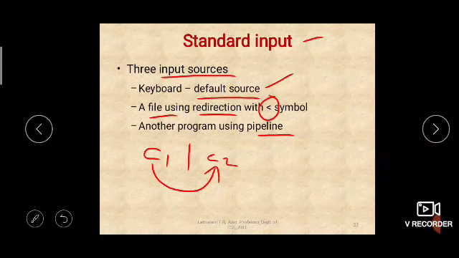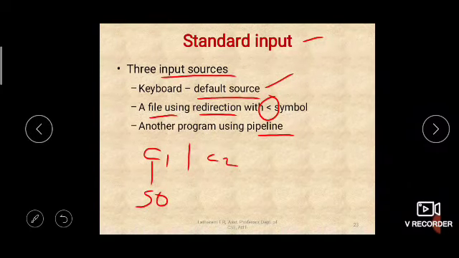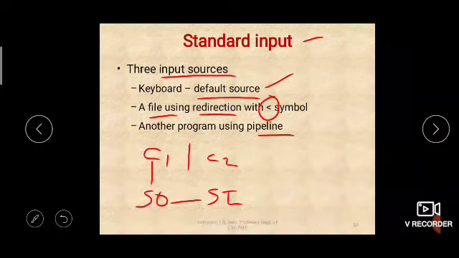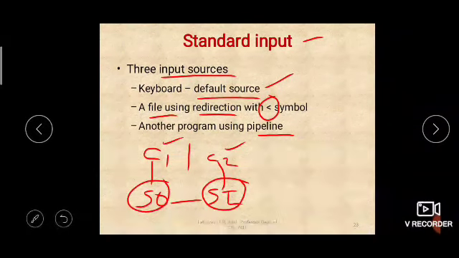But how will this transfer happen? Actually, first the output of command 1 will be stored in the standard output. As you know, any command's output will be available on the standard output, and then it is transferred to standard input, and from there it is transferred to command 2. So command 2 is taking input from standard input, and command 1 is giving the output to the standard output, and the standard output will send the input to the standard input. That is what happens when you are using a pipeline.